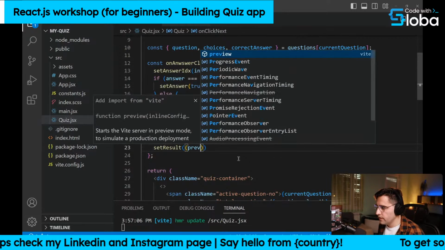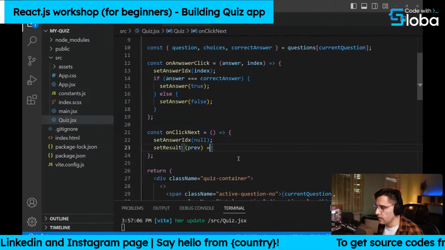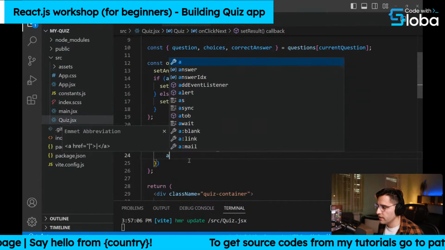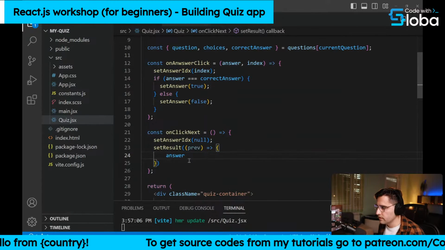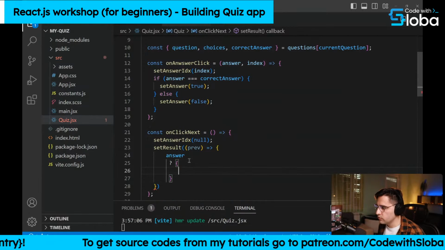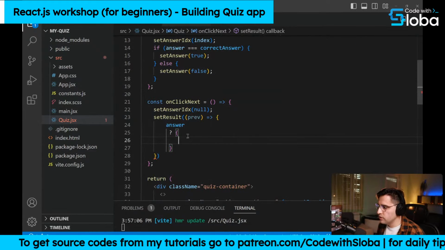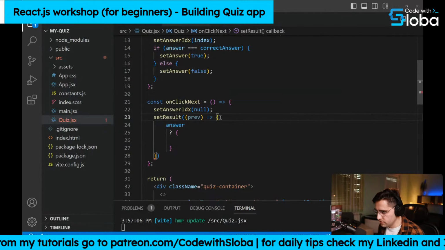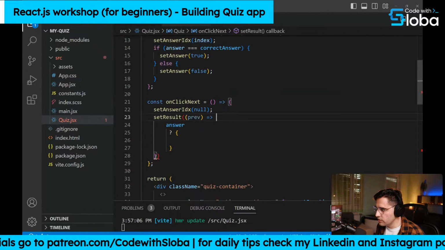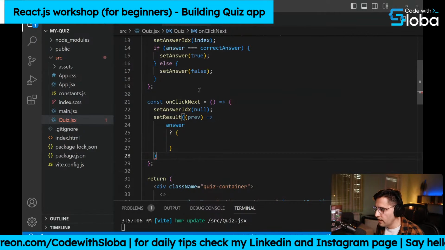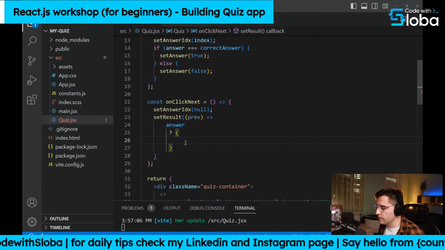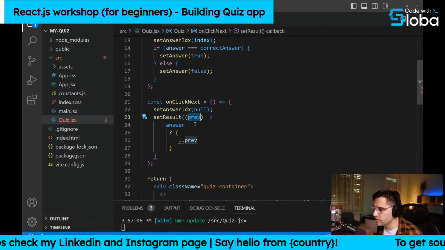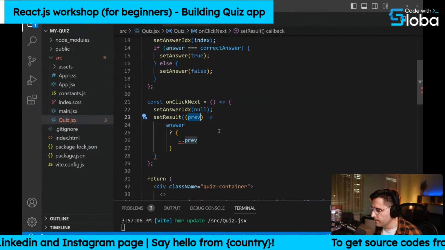So here we get the previous value of our result inside of this set state. And here we're going to check if the answer is correct. If the answer is correct, we basically want to return back a new answer. So we can remove these curly brackets because we want to return this and update our current result. So what we want to create is a new object, and we want to destructure what was in the previous object here.